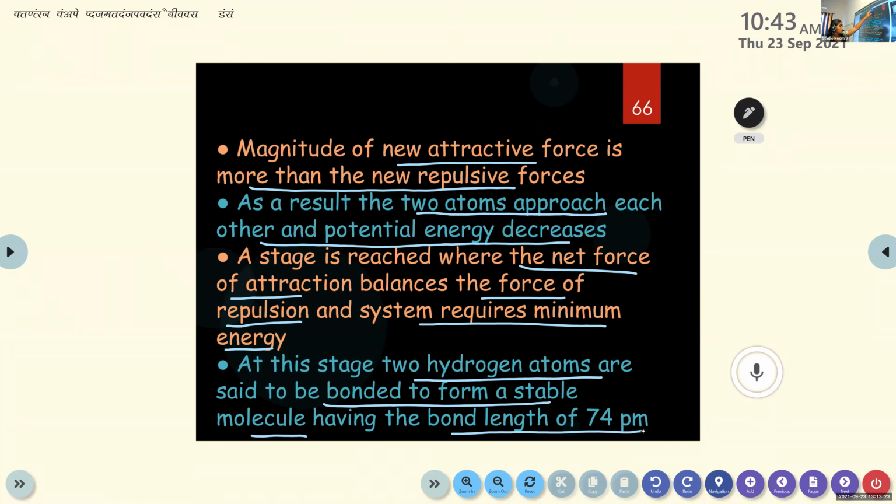At this stage, two hydrogen atoms are bonded to form a stable molecule with a bond length of 74 picometer. So that's about the formation of the hydrogen molecule using valence bond theory.